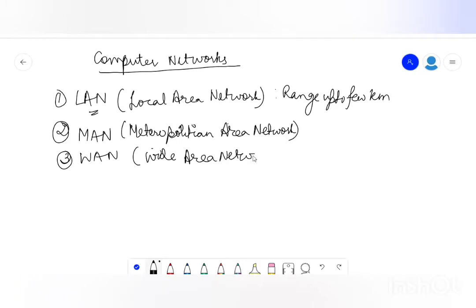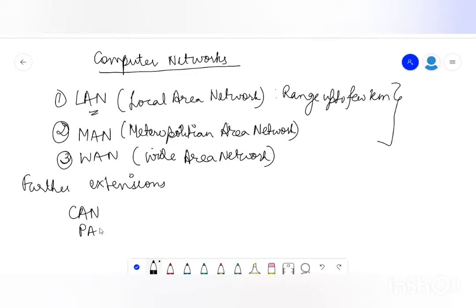Now there are some further extensions to these 3. These are the basic ones. These further extensions include campus area network, personal area network, home area network. So these are some of the extensions which are based out of these 3 basic categories.